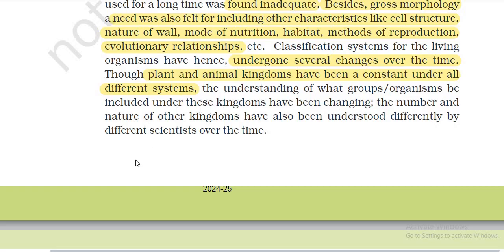The number and nature of other kingdoms have also been understood differently by different scientists over time.